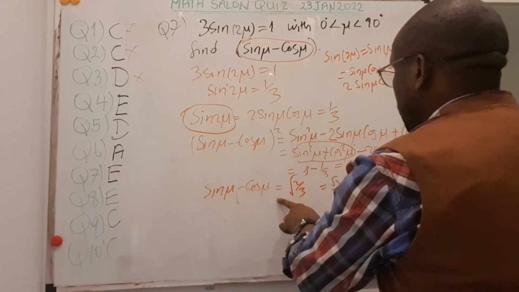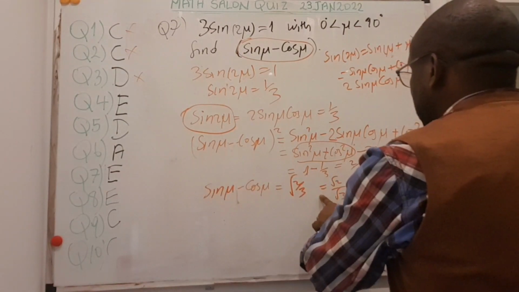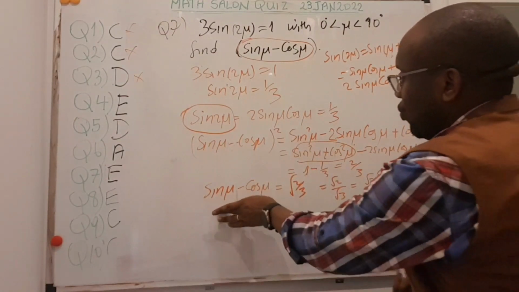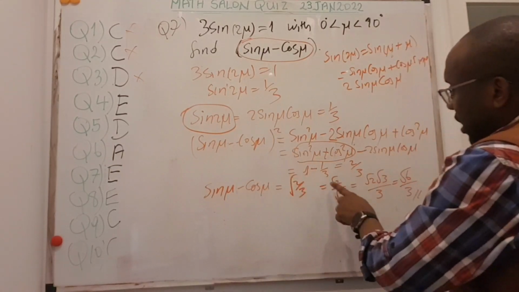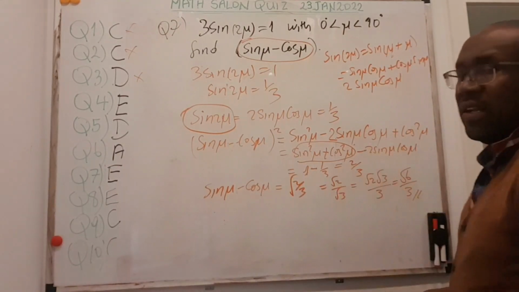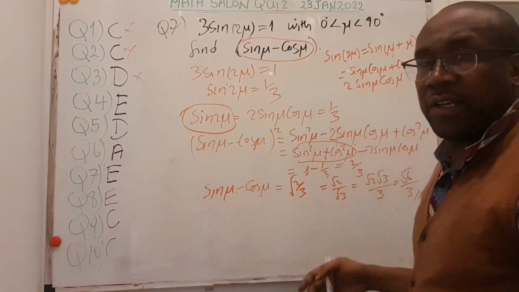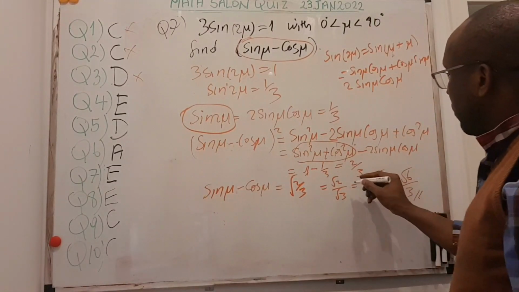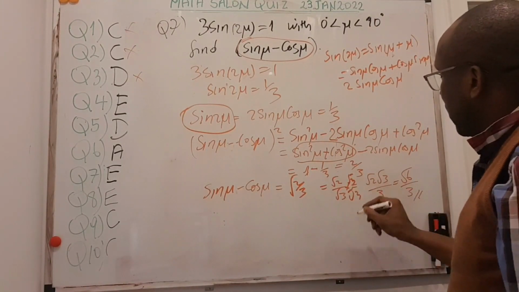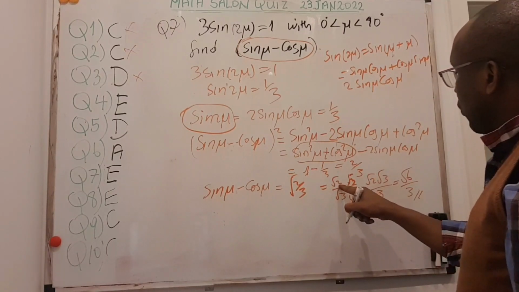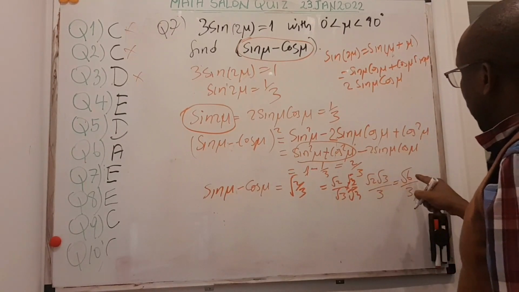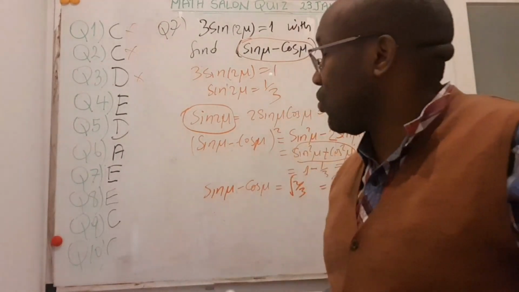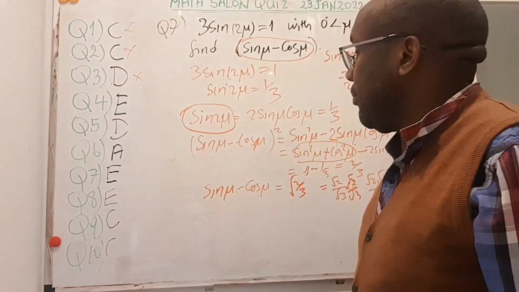And then sine mu minus cos mu is equal to the square root of 2 on 3, because this was squared, right? I need the square root of both sides, to get this alone without the square there. But then this is root 2 over root 3. It's not too nice to leave a root underneath. It's not a problem, but it's not the best of things. For us, that doesn't look beautiful. So I can multiply up and down by root 3, and root 3 times root 3 is 3, and I get root 2 times root 3, which can be combined to become root 6. That's root of 2 times 3 on 3. And if you check, none of the answers match that way, so that's why E was there, that it is neither A, B, or C.